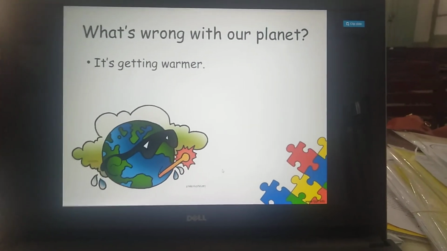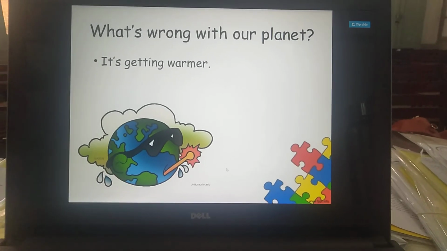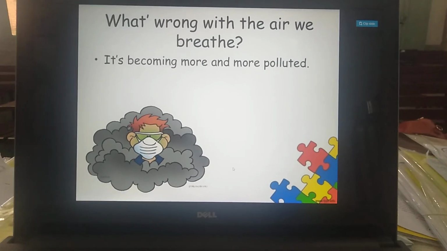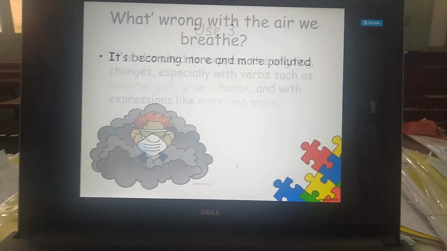Okay, now the third use is, what's wrong with our planet? It's getting warmer. What's wrong with the air we breathe? It's becoming more and more polluted.